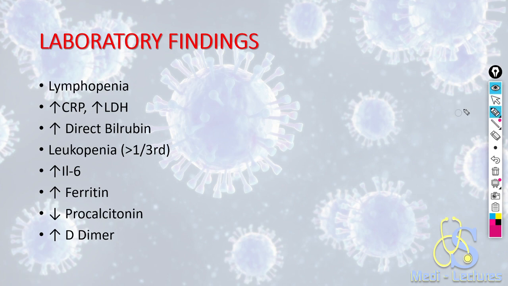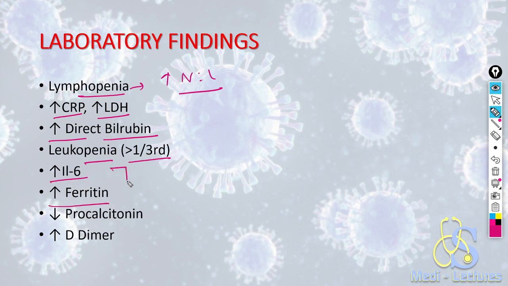What are the laboratory findings in cases of COVID-19? There is a lymphopenia with increase in NL ratio, raised CRP, raised LDH. There is a rise in direct bilirubin level. We can find leukopenia in more than 1/3 cases. IL-6 can be increased, ferritin can be raised.